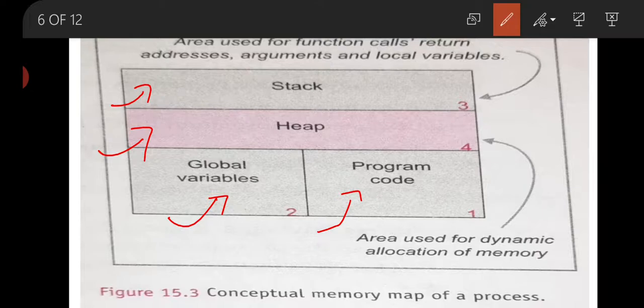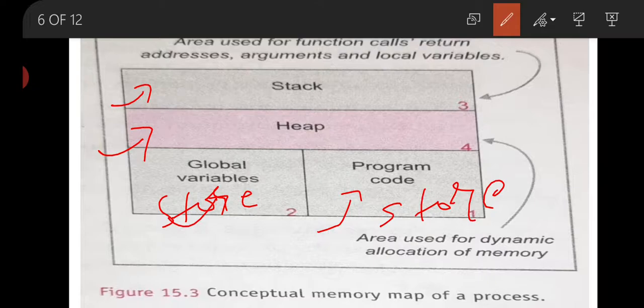Now here in first block, program code will store. It store the program. Now in second it store the global variable. Now in third block, the stack is going to store all the necessary things like function call, address, return call of function and current state of program. All things are going to be stored in stack.